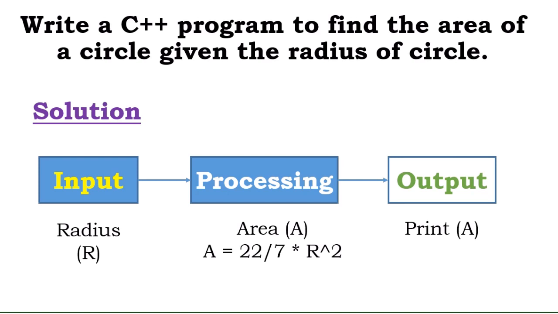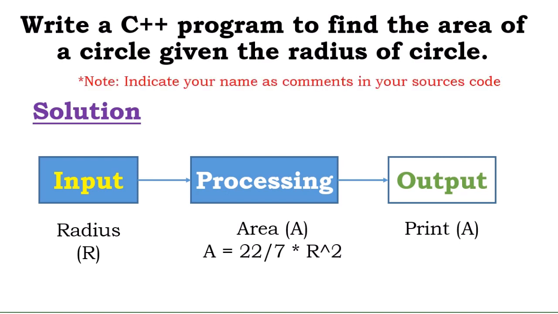So if you are able to break the program into three sessions, what is the input session of the program or the question given to me? What are the processing aspects? And what is the output? In this case, the input is the radius of the circle, and the processing is the area of the circle, which is equal to what? Pi r squared, or 22/7 times r squared.